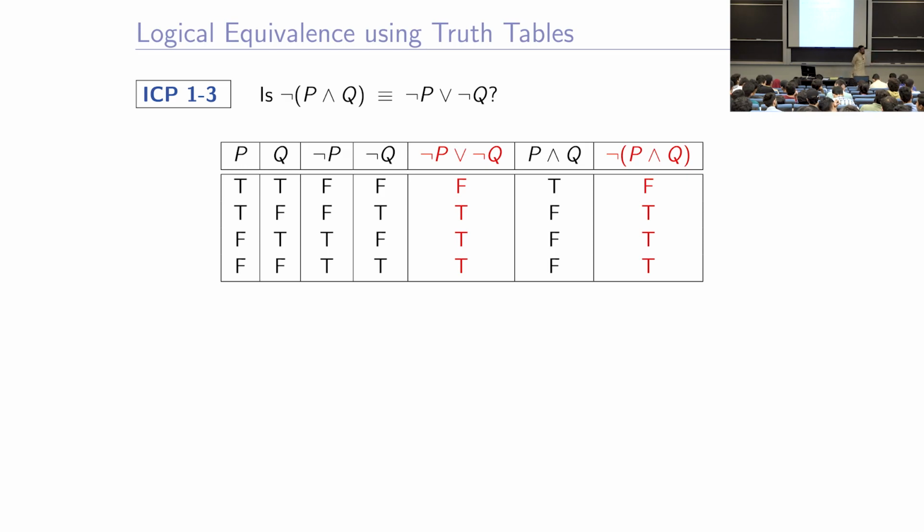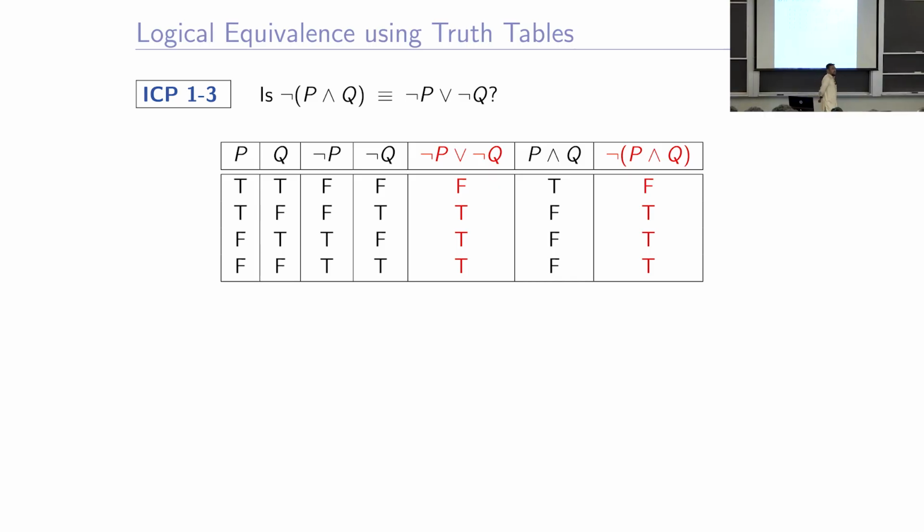Yes, please. Sir, is it possible that the values of the individual compound propositions are equivalent, but they don't give a tautology? That's a very good question. If both these two columns are exactly identical, yet if I take their if and only if, it is not a tautology?